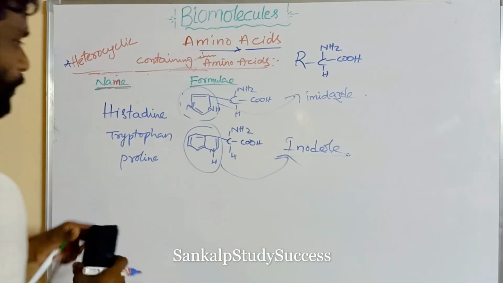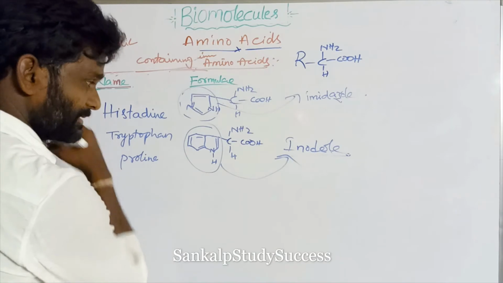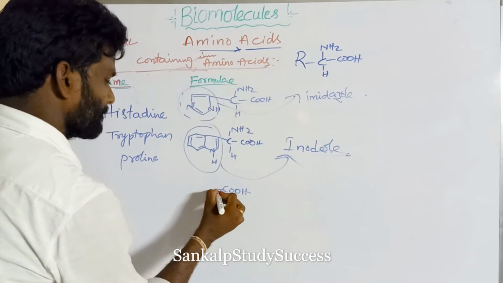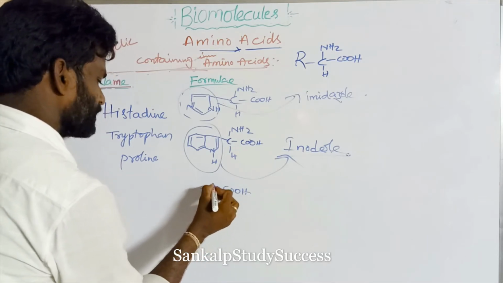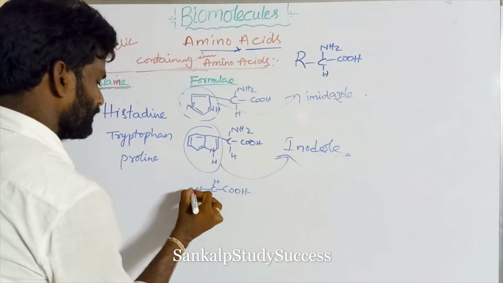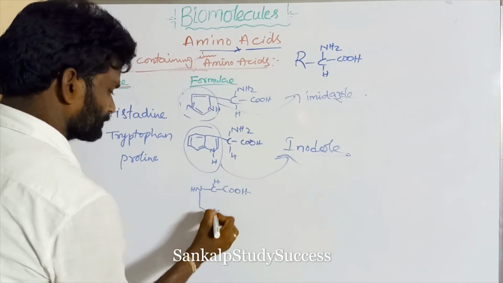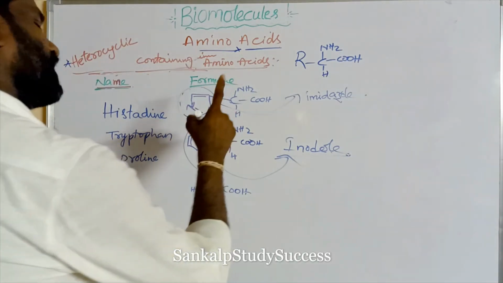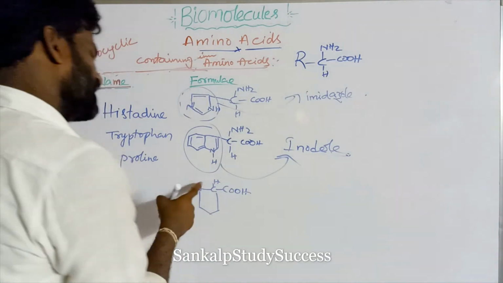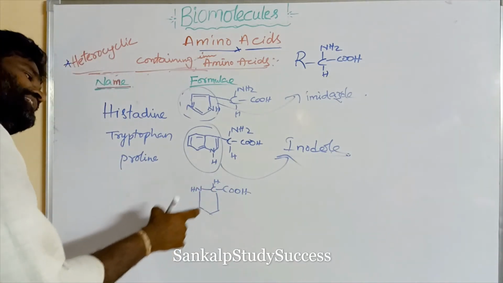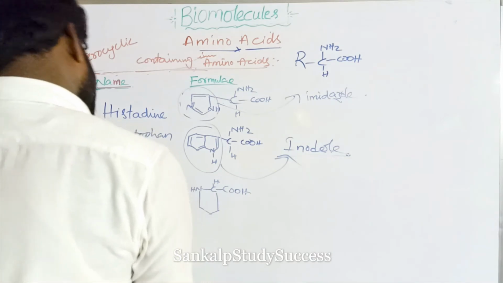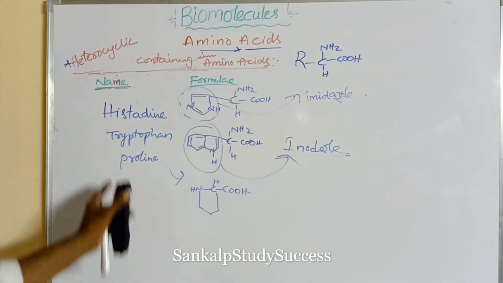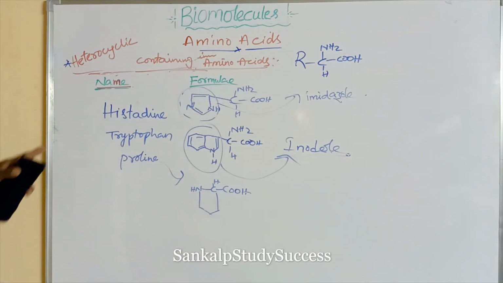Next goes to proline. So already the structure can be written. So this is the COOH, CH, N, H. Right. So all alpha amino acids contain a primary amine group. This is the secondary amine group. Here N is connected with 2 carbons. So this is the secondary amine. So which amino acid contains a secondary amine group? Proline.